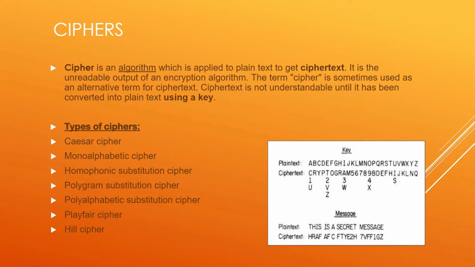Now, based on the algorithms used to encode the plain text into ciphertext, ciphers are divided into these types: Caesar cipher, monoalphabetic cipher, homophonic substitution cipher, polygram substitution cipher, polyalphabetic substitution cipher, Playfair cipher, and Hill cipher. Today's discussion, Caesar cipher, is a type of cipher, of course.